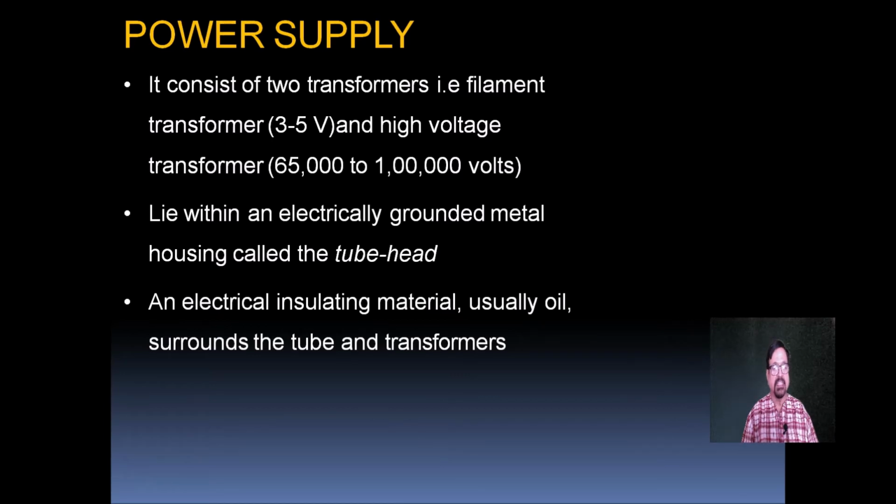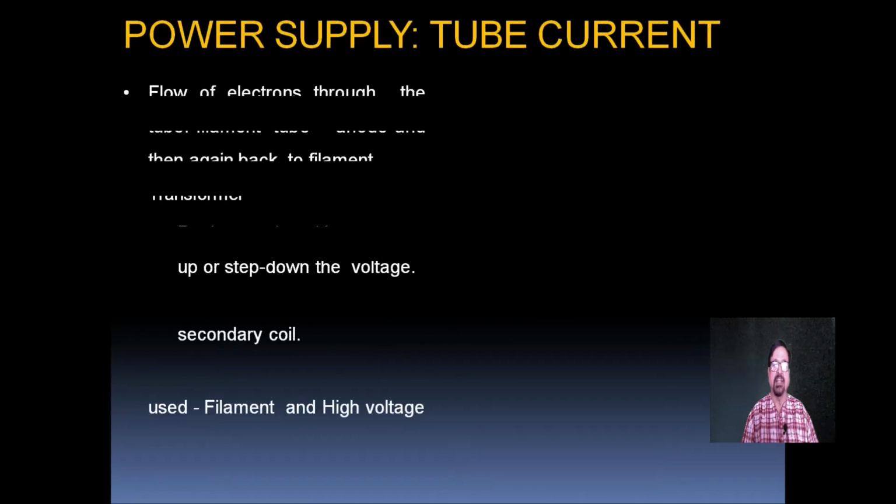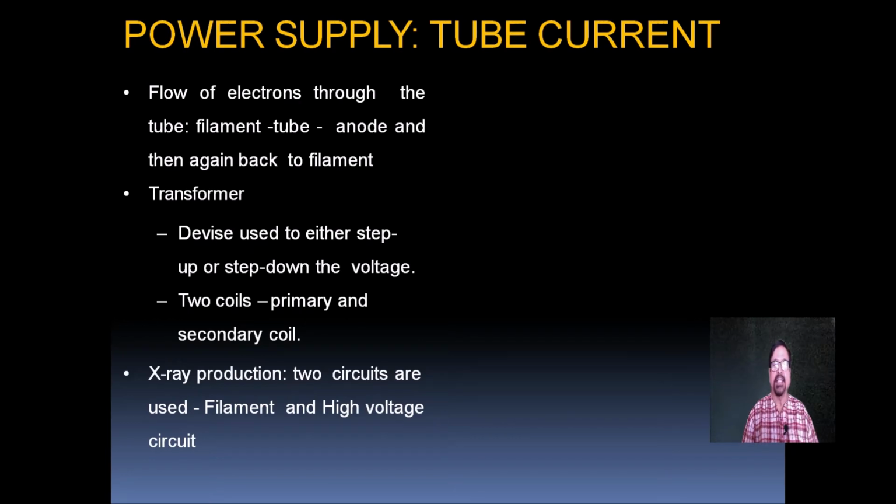Now this lies within the electrically grounded metal housing called the tube head. Now electrical insulating oil usually surrounds the tube and the transformer. The role of oil, one is to dissipate the heat, and second is that it is inert. It will prevent electricity from being leaked. So it's a perfect insulating material, called insulating oil. Now flow of electrons through the tube. We are seeing the tube current now.